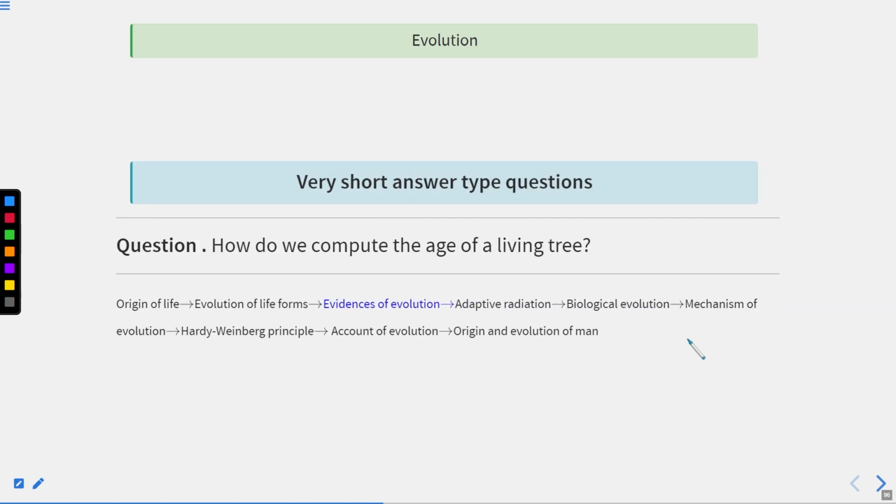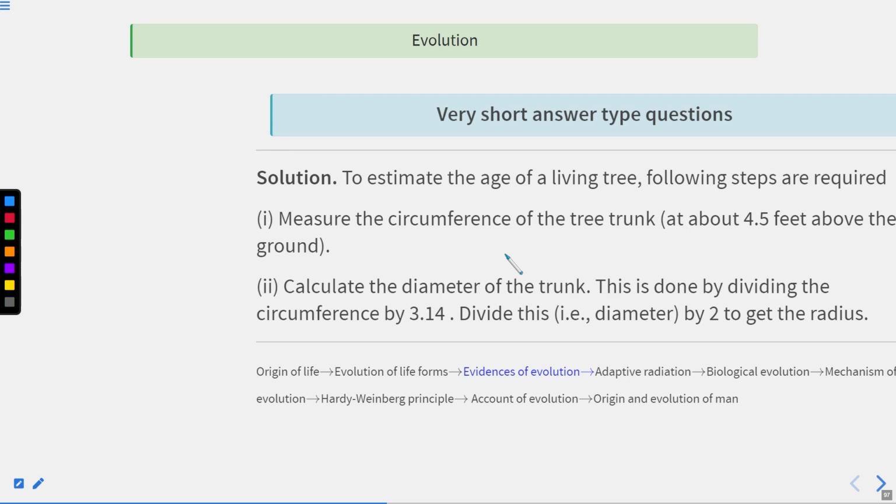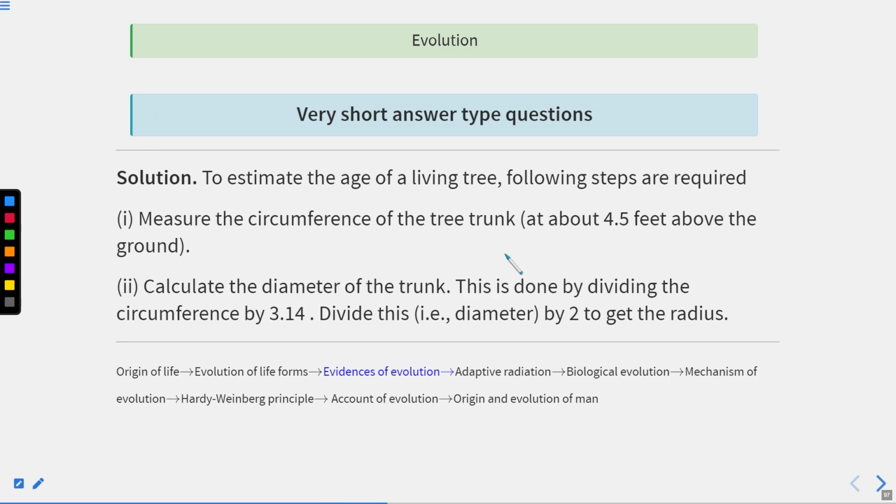Now let's talk about the next question. How do we compute the age of a living tree? So here a living tree is given to you, suppose. Now you have to compute the age. You have to calculate the age of that living tree. So there are a lot of methods to calculate the age. I will tell you one of the methods, how to calculate the age of the living tree.